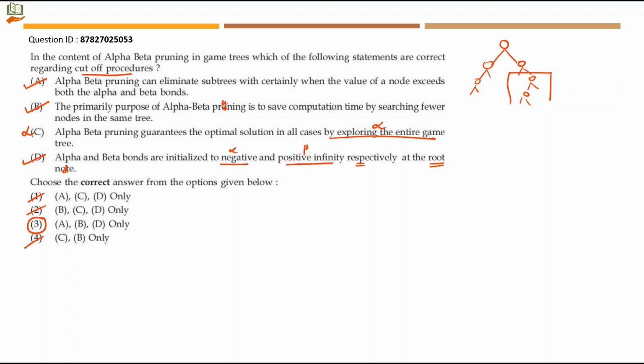When this initialization happens at the root node, obviously there is a chance that the complete subtree can be eliminated. It can be pruned and only this subtree can be searched. So you are going to search only fewer nodes and this saves computation time, and this opposes the idea of exploring the entire game tree.